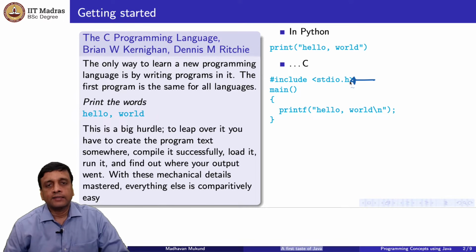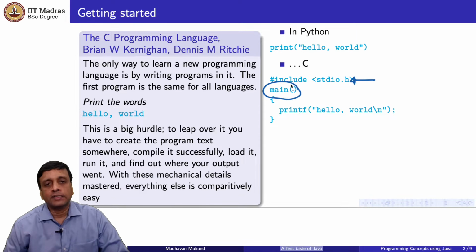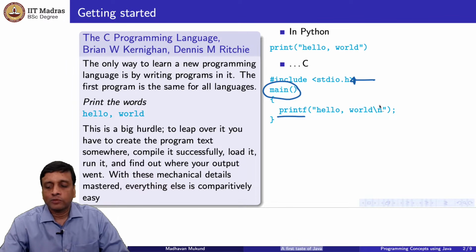The other thing is that in C, everything has to live inside a function, so you have to create a function for this. And by convention, as we will see, the function that you start running is always called main. And finally, you have the equivalent of the Python print statement, except it's called printf. And you have to explicitly put a character called new line to make it go to a new line. So this is already a little bit more complicated than Python.